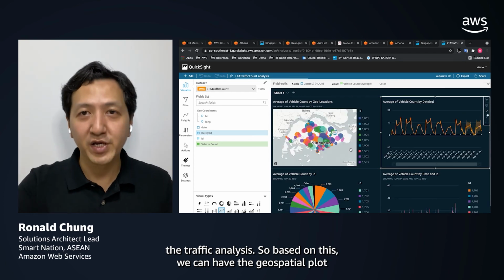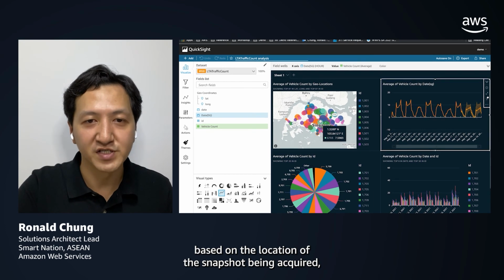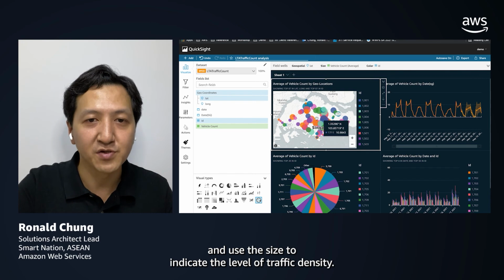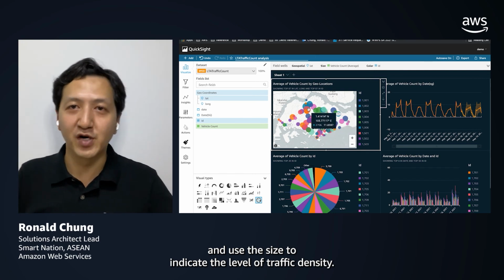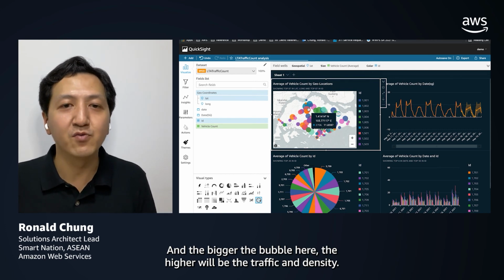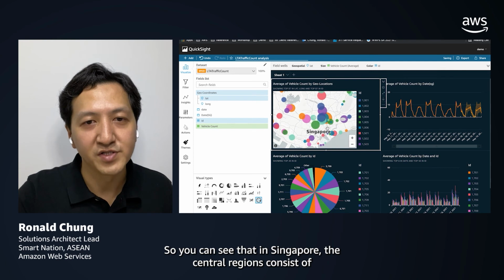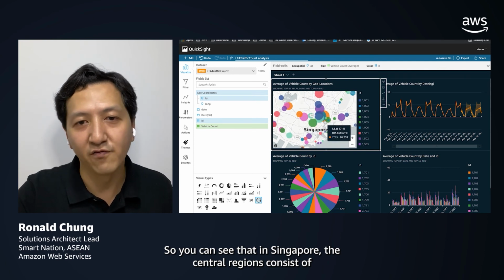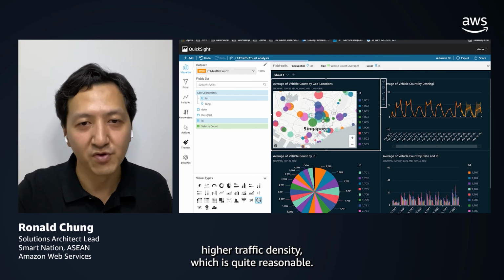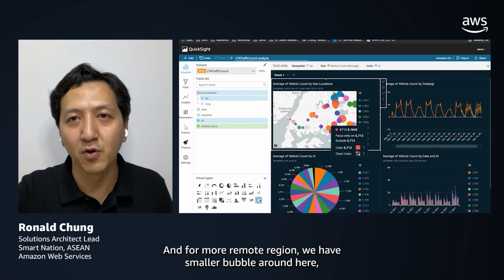Based on this, we can have the geospatial plot based on the location of the snapshots being acquired, and use the size to indicate the level of traffic density. The bigger the bubble here, the higher the traffic density. So you can see that in Singapore, the central regions consist of higher traffic density, which is quite reasonable. And for the more remote regions, we have smaller bubbles around here.